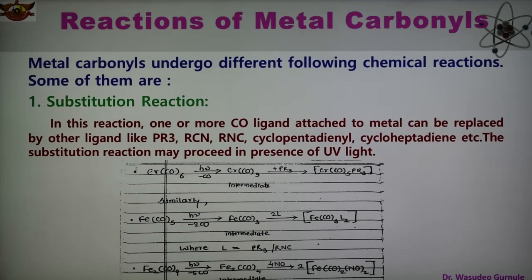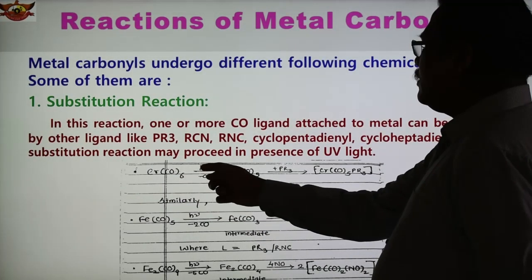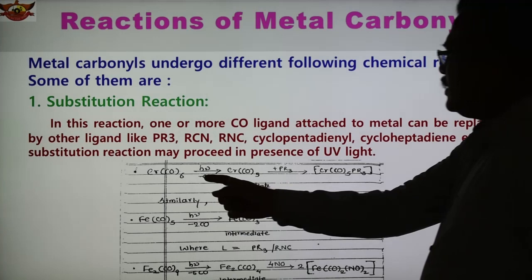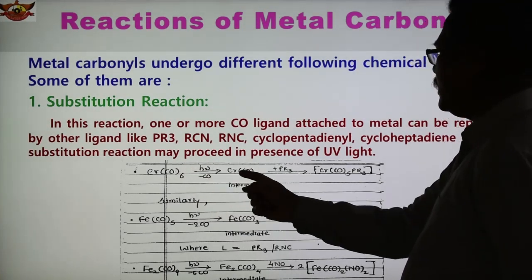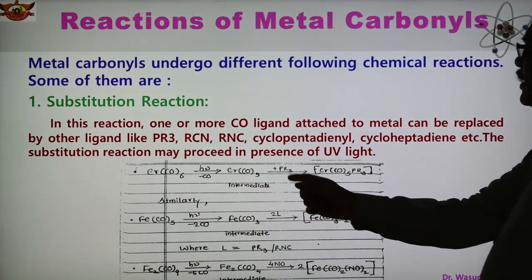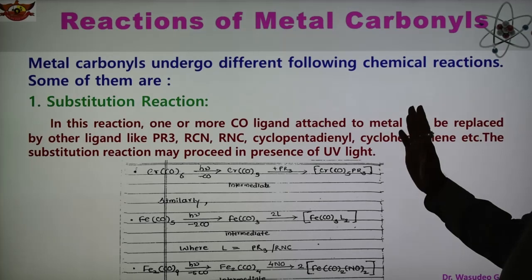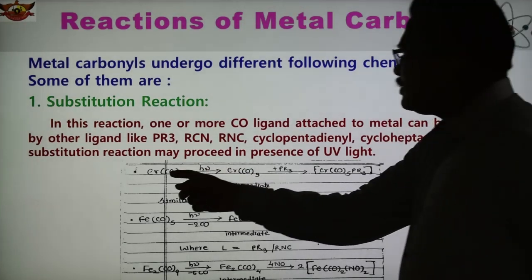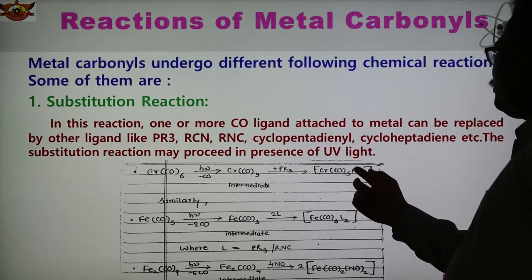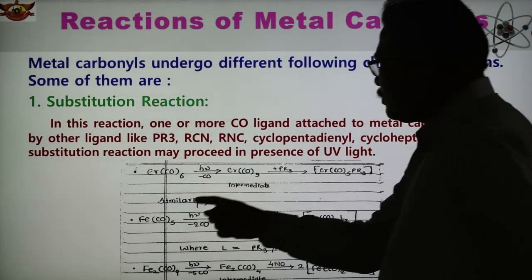Some examples are given, that is Cr(CO)6. In the presence of UV light there is a removal of one CO and it becomes Cr(CO)5, which is the intermediate. Then addition of PR3 takes place, so Cr(CO)5PR3. So this is substitution. One of the CO groups is replaced by PR3. One ligand CO is replaced by another ligand. This substitution is taking place in place of the carbonyl group. Similar types of reactions are here.